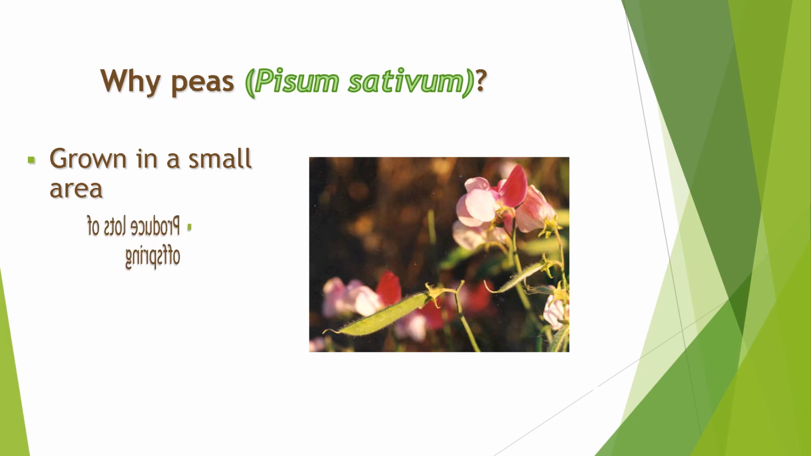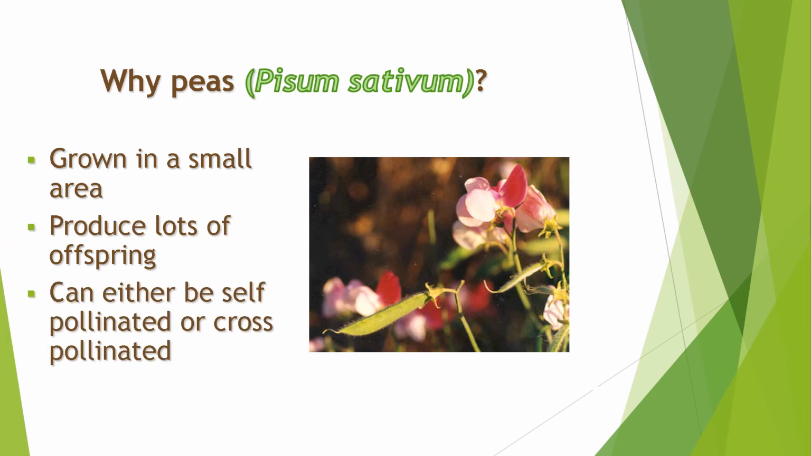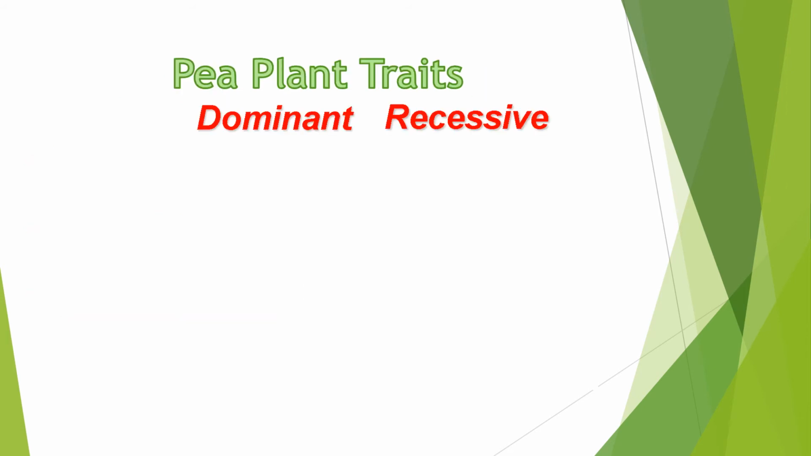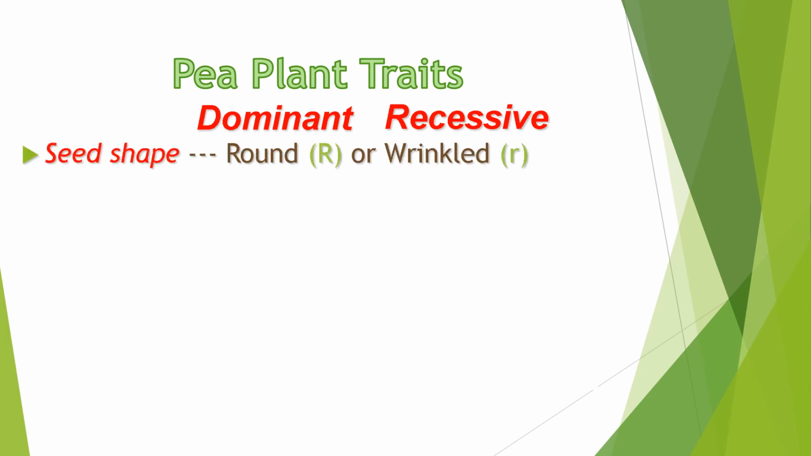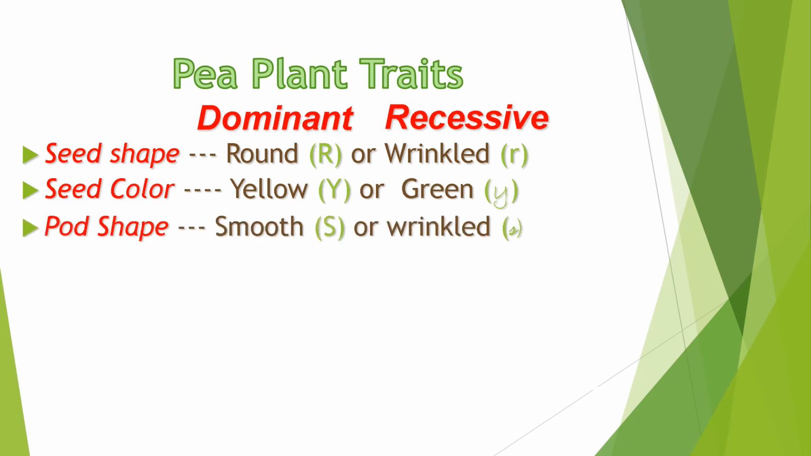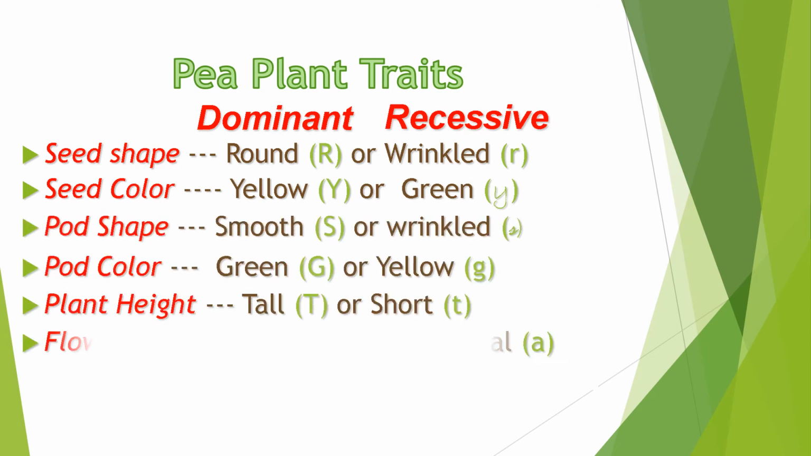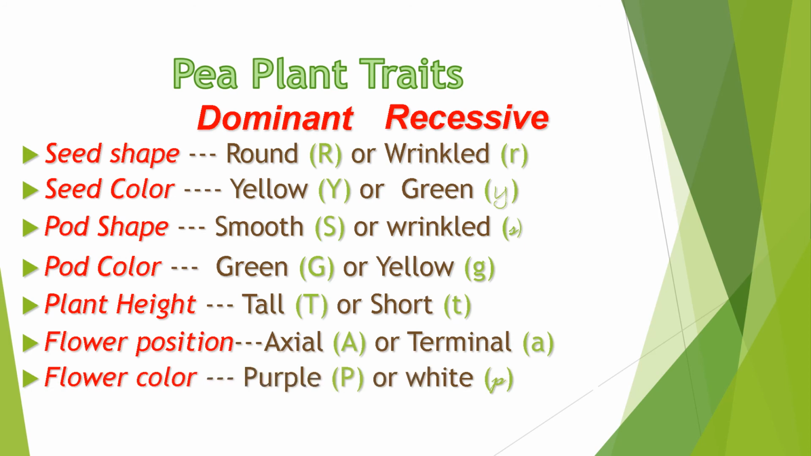Second, it can produce lots of offspring. Mendel cultivated around 28,000 pea plants in a short period of time. Third, it can either be self-pollinated or cross-pollinated, meaning Mendel can easily manipulate the expression of traits. These are the 7 traits that Mendel subjected in his experiment. We have seed shape, seed color, pod color, plant height, flower position, and flower color.